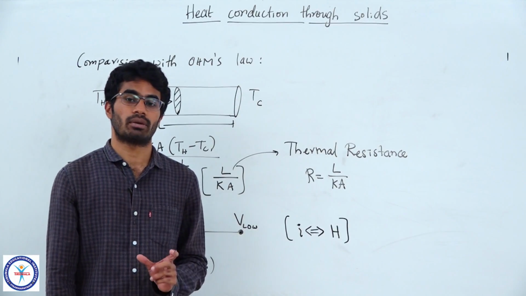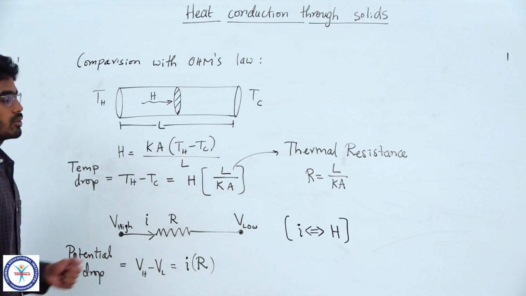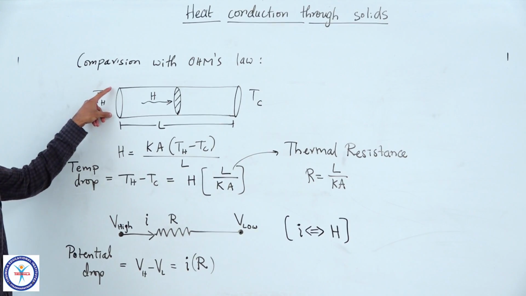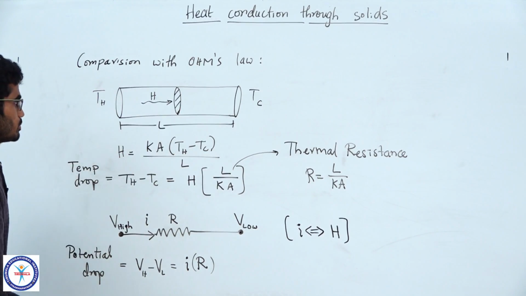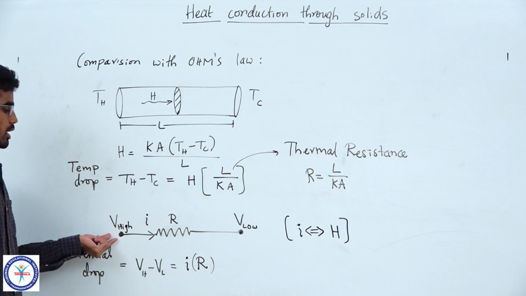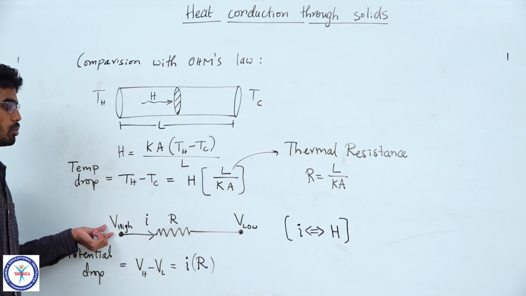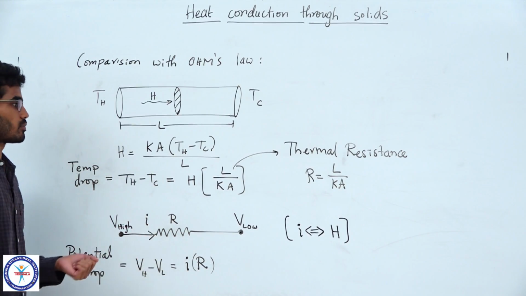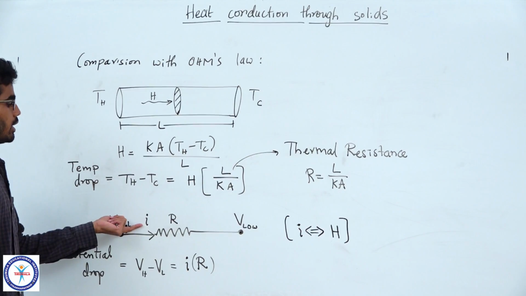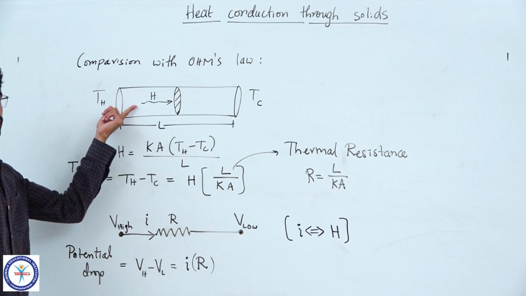Let us look at the concept of thermal resistance now. We can compare it with Ohm's law. Here we have the conductor which is carrying the energy from one side to the other side. I am showing an electric wire, which has a resistance R and has different potentials on either side, a higher potential and a lower potential. What do we find here? A current flows. The current I here is now equivalent to the rate of energy flow, H.